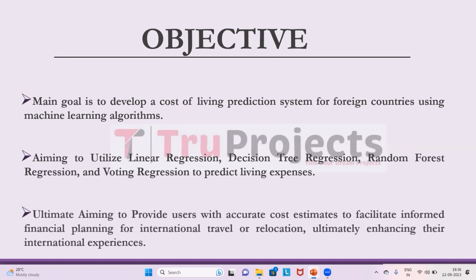The ultimate goal is to alleviate the financial uncertainty and challenges individuals face when they are moving or traveling internationally. By offering reliable cost estimates, the project aims to empower users to plan their finances effectively, make informed decisions about foreign destinations, and enhance their overall international experiences.